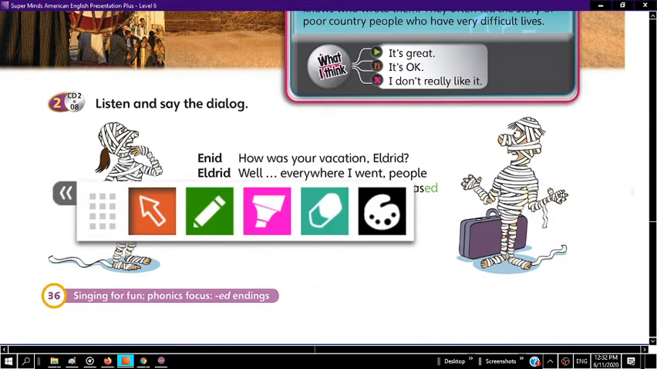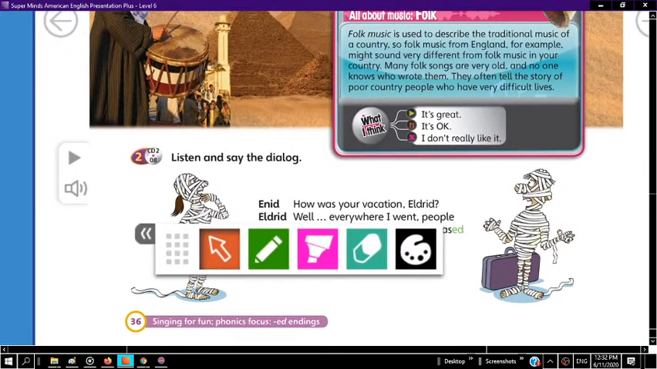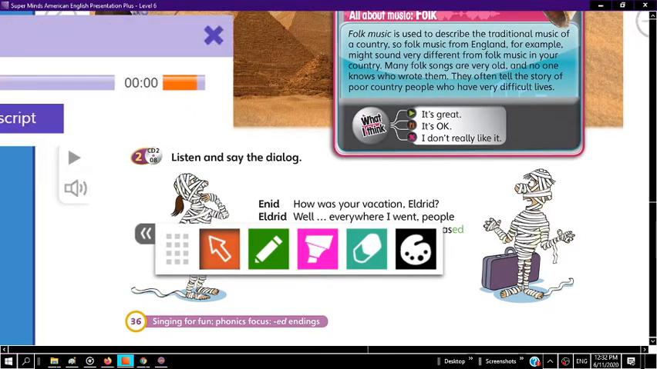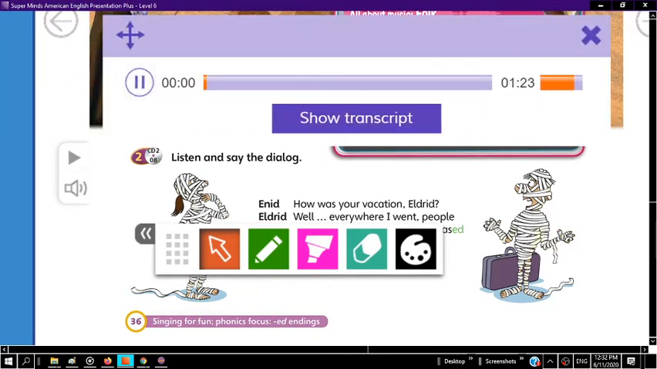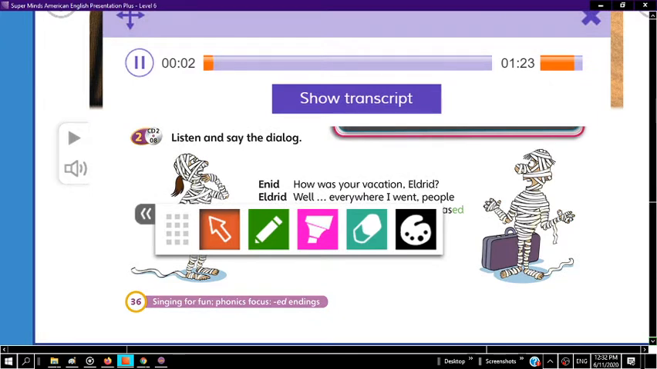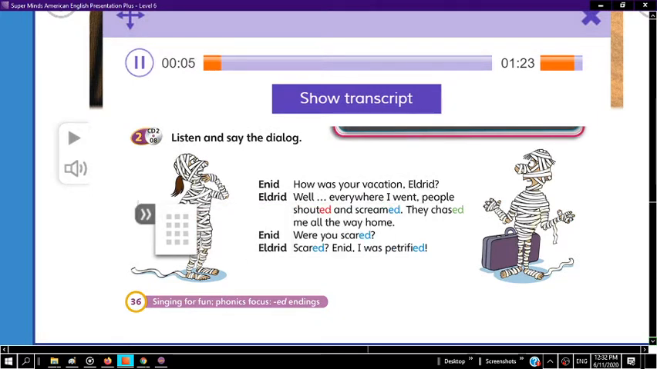See if I can get this to work. Make this a little bit smaller. There we go. All right. Student's Book, page 36, exercise 2. Listen and say the dialogue.